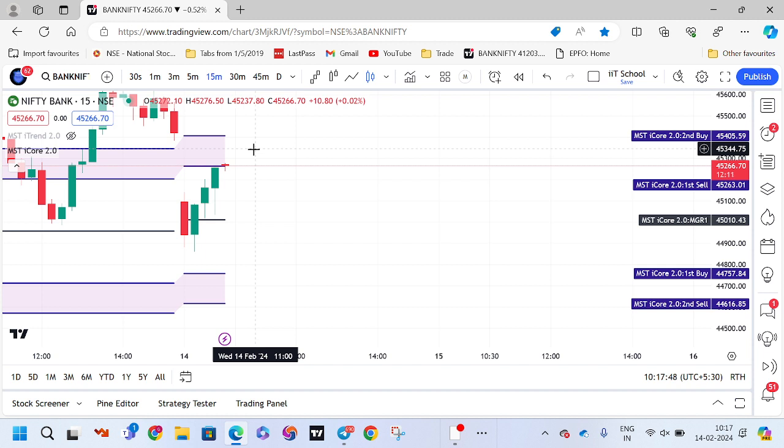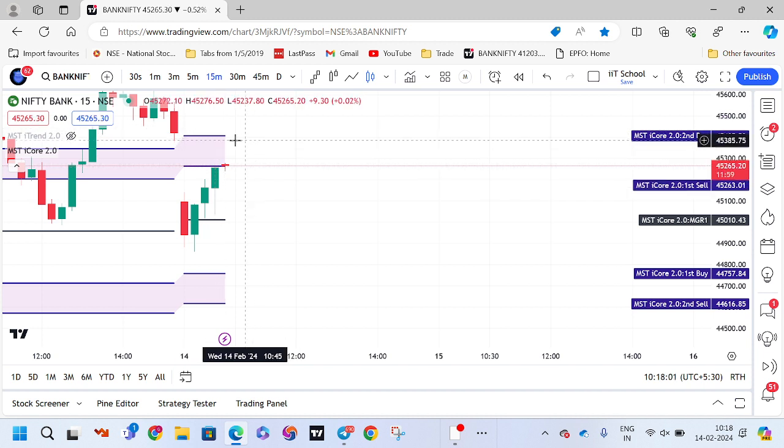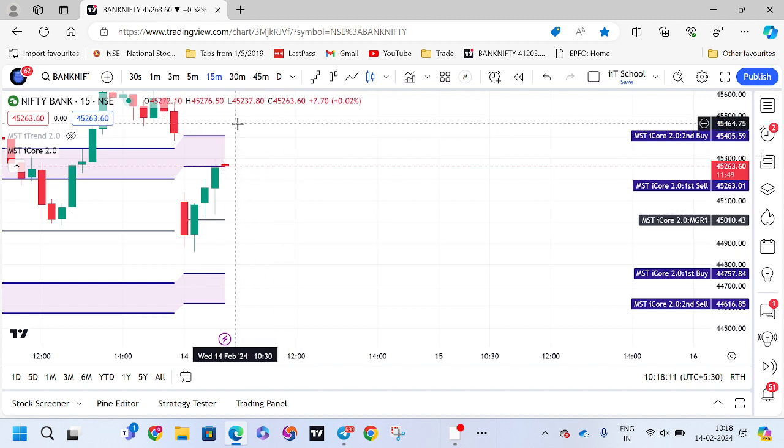Otherwise, wait for the market to reverse. That is how we have to trade. At this junction there is no sell call because of the market trend. What we are expecting is that this gap may be filled. Today is a gap down, so this gap might be filled, then from here it will fall. From the second buy entry it will fall. So we have to wait and trade, don't take the trade immediately.